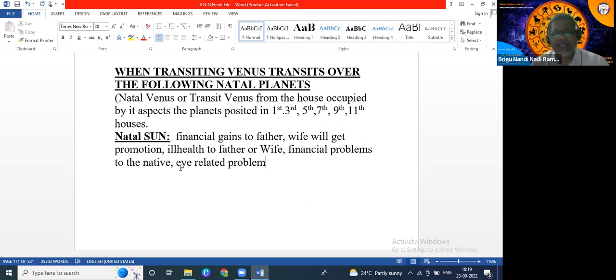So we have to check Sun is conjoined with which planets. Suppose in the natal chart Sun is conjoined with Venus, the native will have eye related problem and the father will have kidney or diabetic related problem. That month the native will suffer. The native's father will suffer from kidney or diabetic related problems. So like this we have to check month.